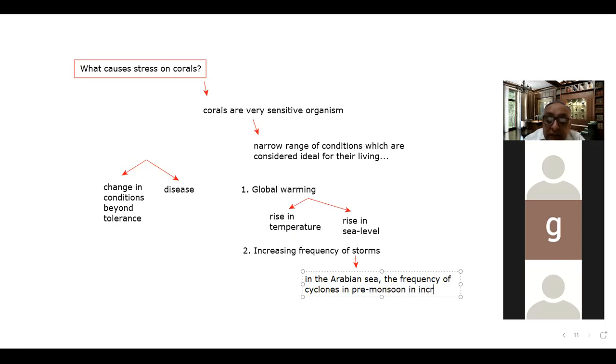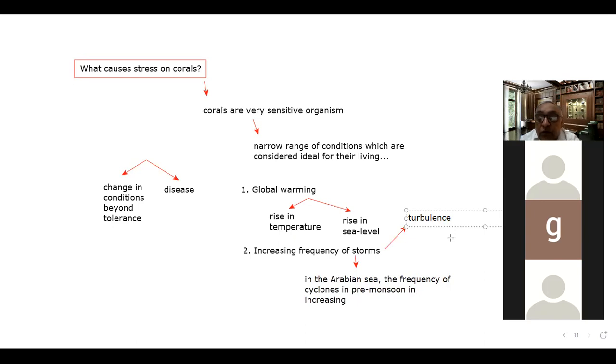Now, you know that when storms occur, they create turbulence. If storms create turbulence, then what will happen?